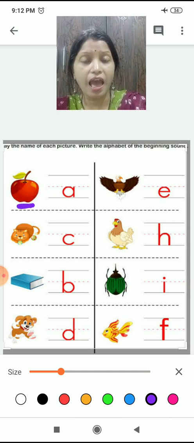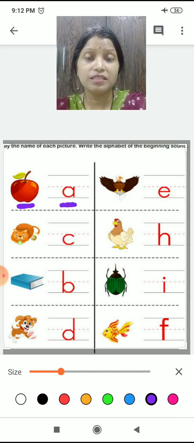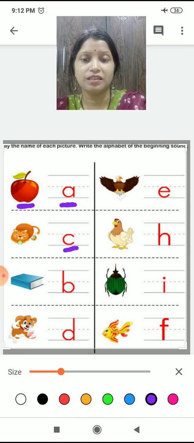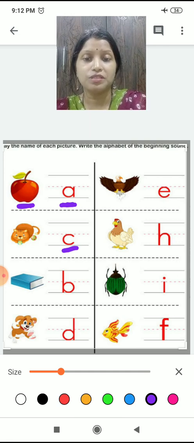Apple. This is apple. So, which alphabet has the sound of apple? A is for apple. A has the sound of A. Next is, what is this, children? Yes, C. It is C. C has the sound of K. So, C is for cat. See the cat? C is for cat.